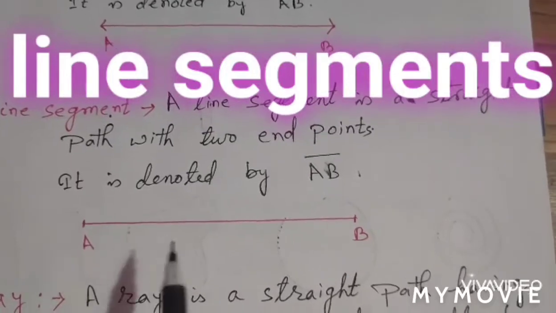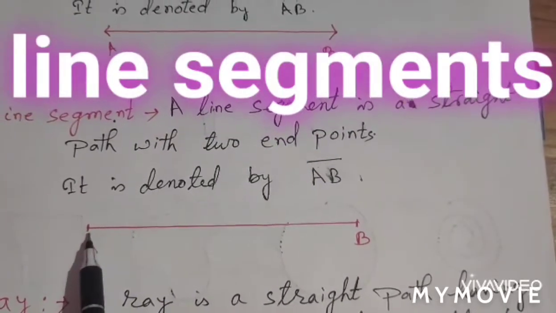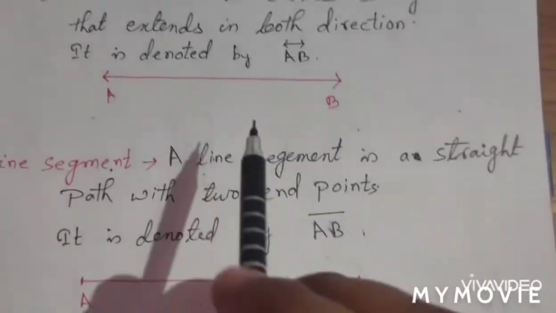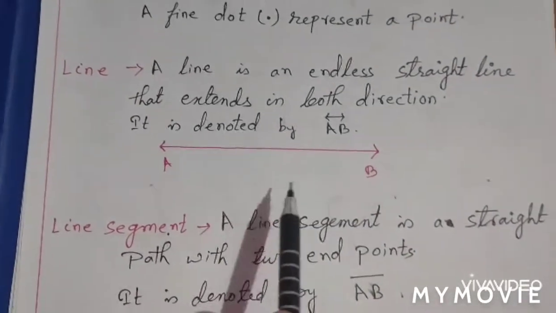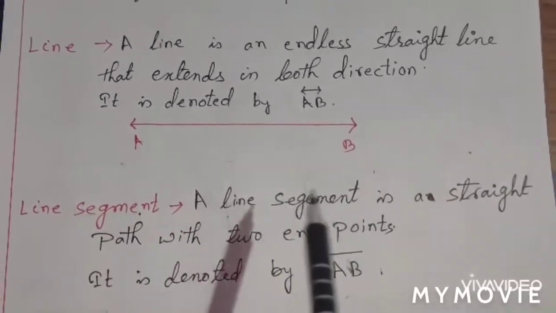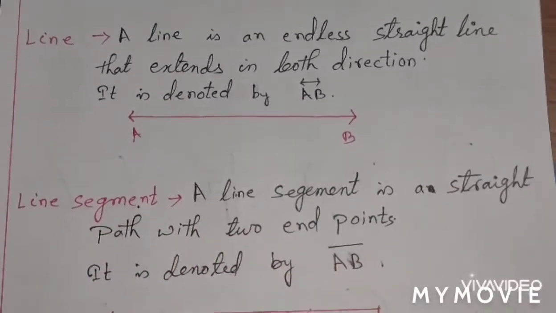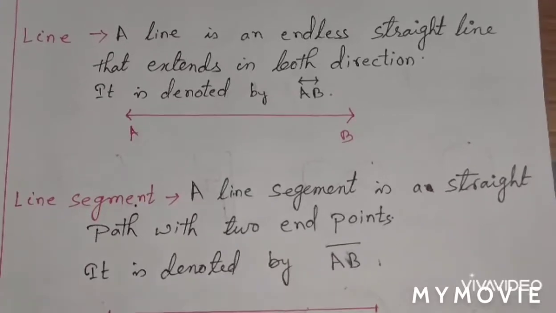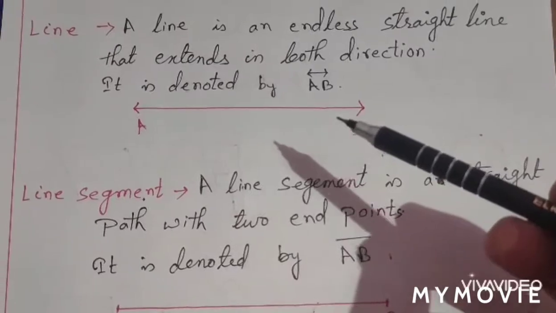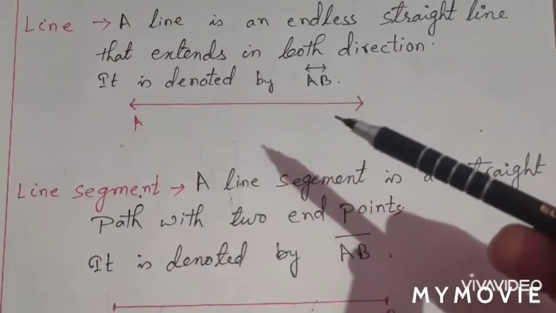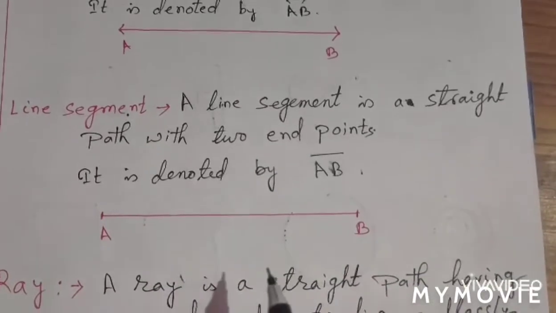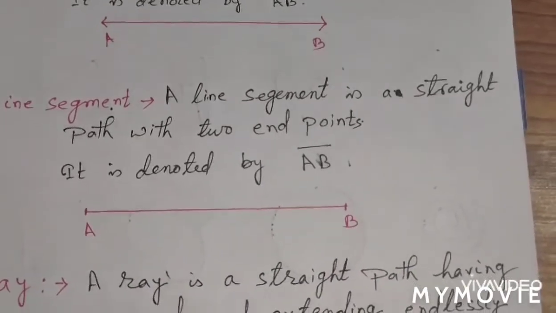We can measure the length from point A to point B. In a line we cannot measure it, because it has no starting point and no ending point. That's why we cannot measure a line, but a line segment we can measure, because it has two endpoints.